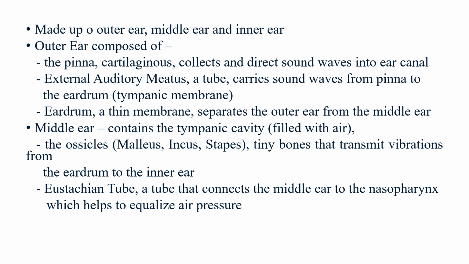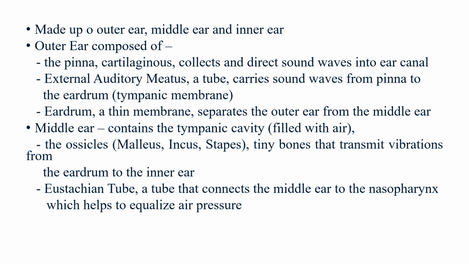Now, like I said, the ear is made up of the outer ear, the middle ear, and the inner ear. The outer ear is cartilaginous, like I've told you. It is composed of the pinna, that is that big one outside that we can see on our head.